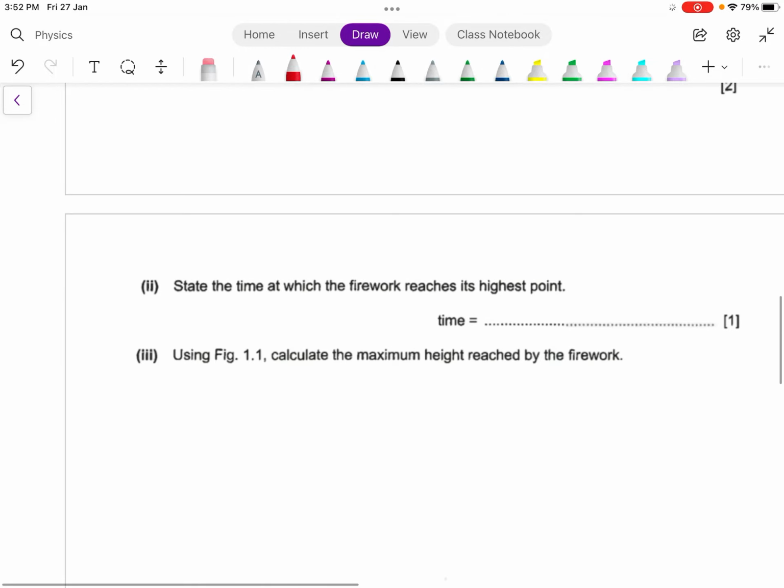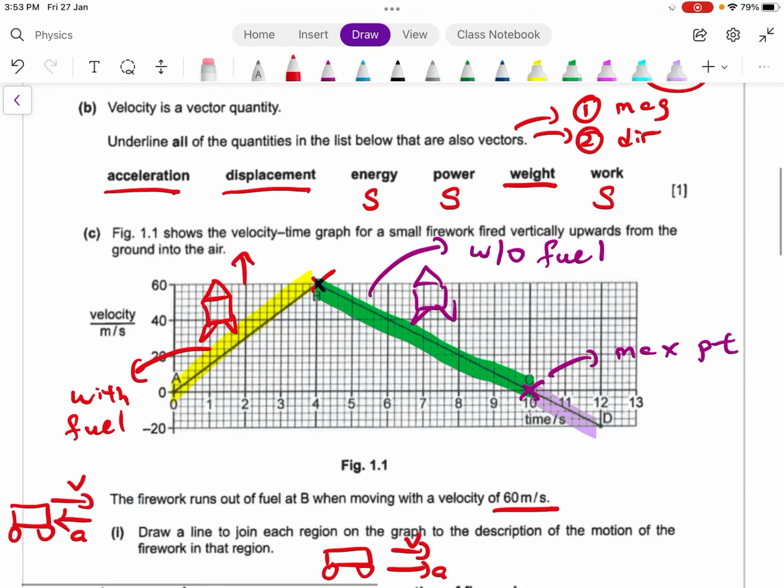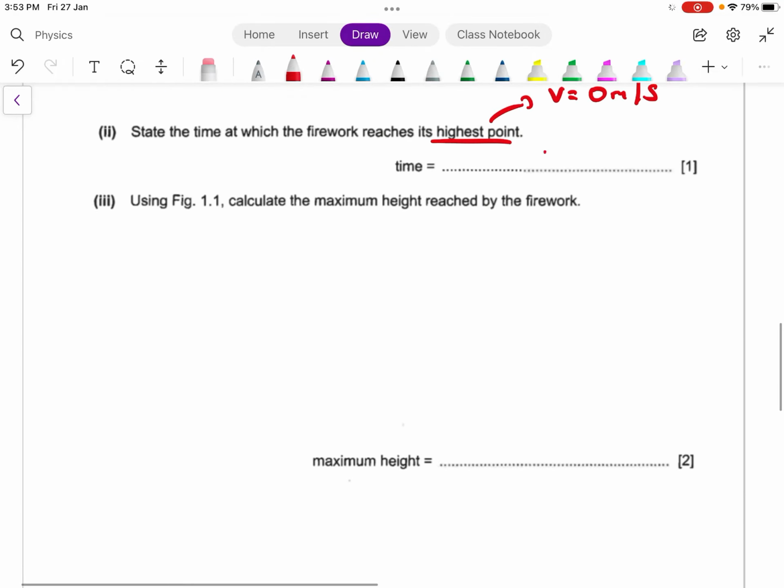Part 2, same thing. State the time at which the firework reaches the maximum point. This is where your velocity is equal to 0 meters per second. From the graph, you can see it is point C, which is 10 seconds.